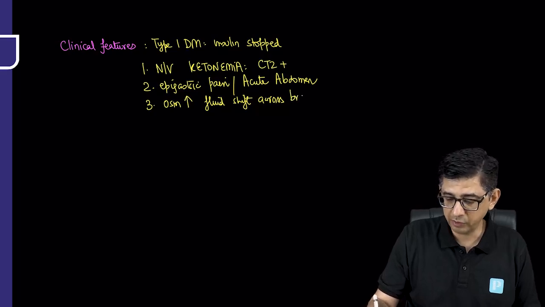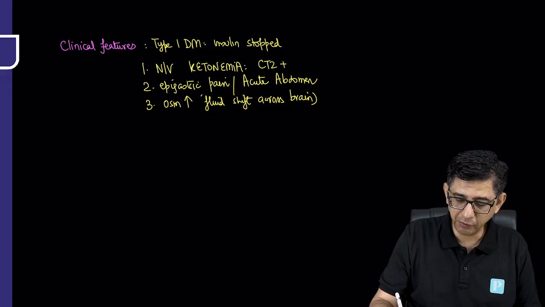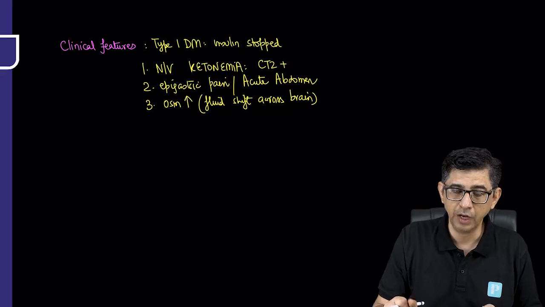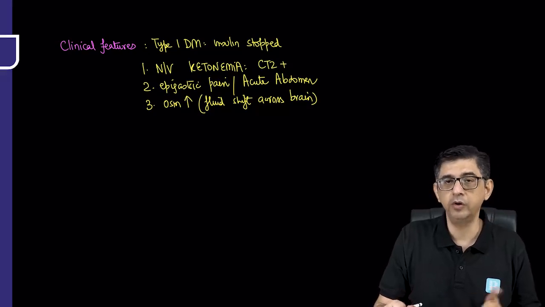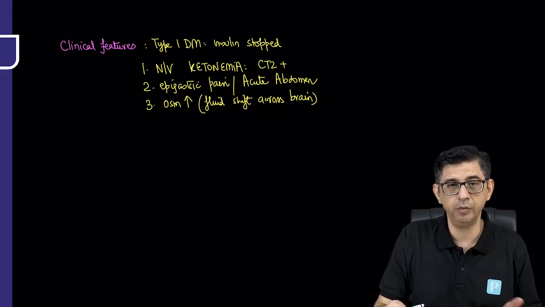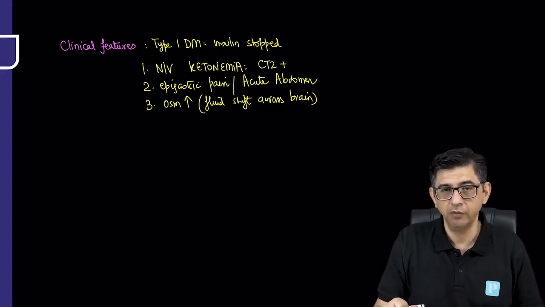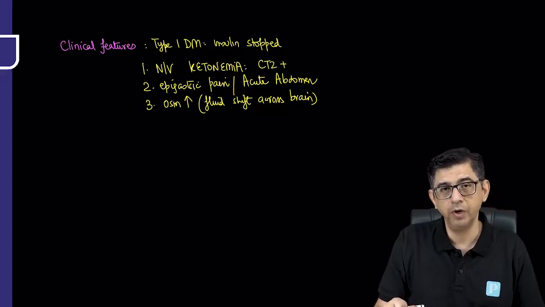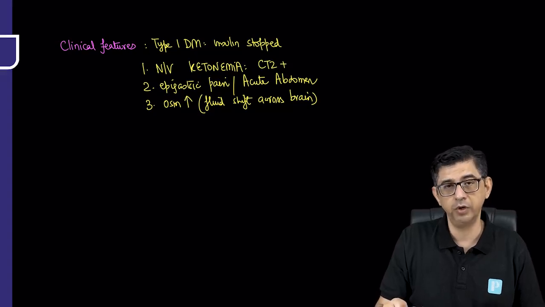So even when we treat these patients, too aggressive treatment can be counterproductive. A lot of these patients have metabolic acidosis. So I get a query from a lot of doctors: sir, why did you not give soda bicarbonate for metabolic acidosis? It will bring the pH from an outrageously low value of 6.8 towards at least a respectable value. But we usually avoid giving soda bicarbonate in these patients.